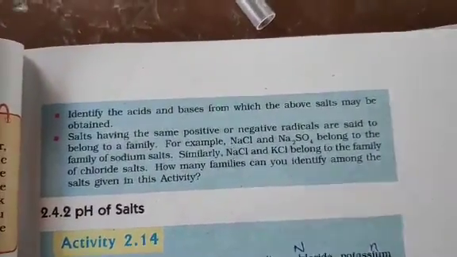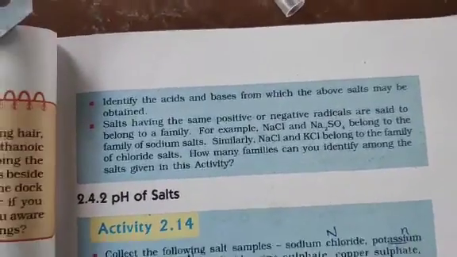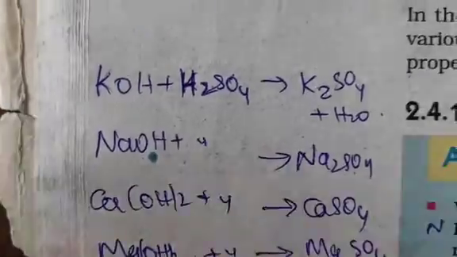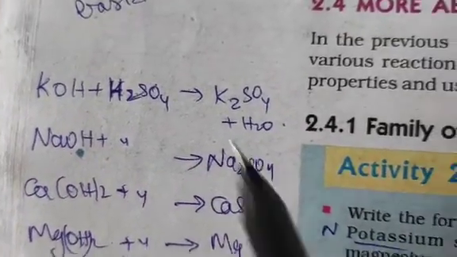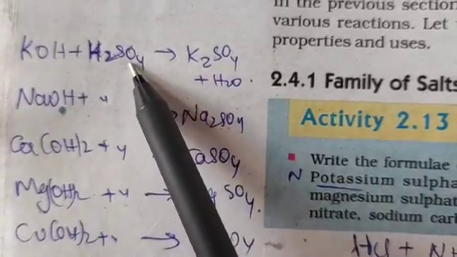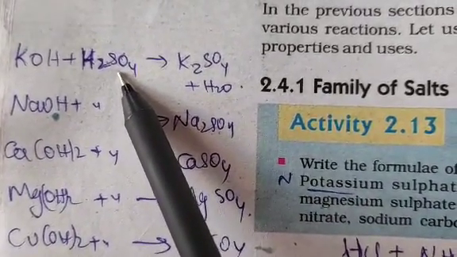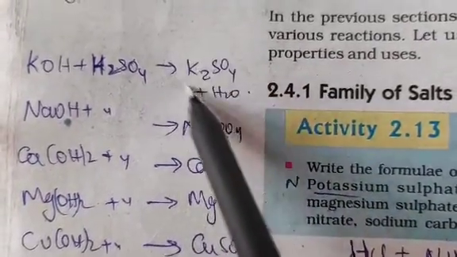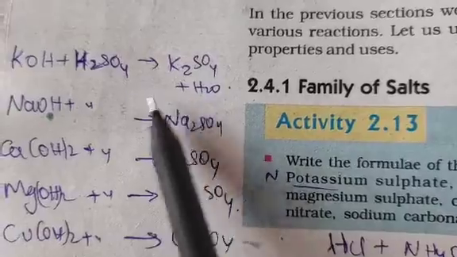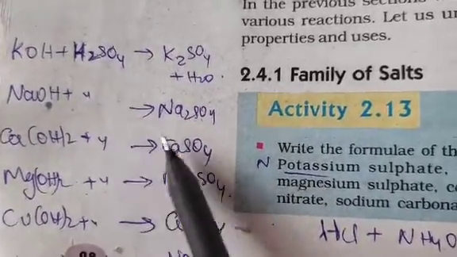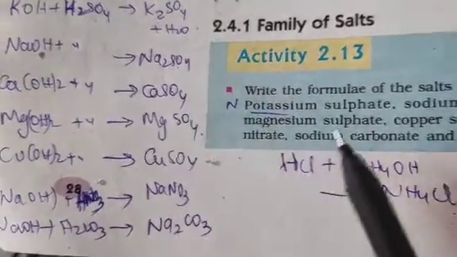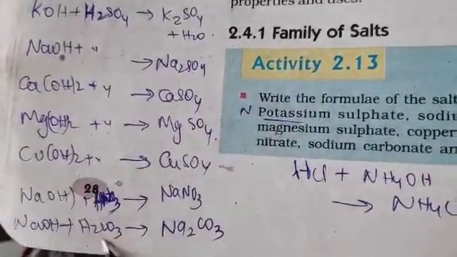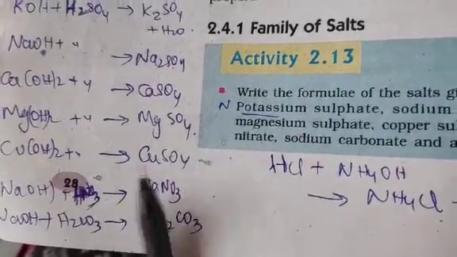I hope you must have written down the formulas. Now just check whether you are right or wrong. The first one is potassium sulfate. It is formed by potassium hydroxide and sulfuric acid. They both are strong, therefore this will be a stronger salt. Is that point clear? Sodium hydroxide and sulfuric acid will form the next salt. How all these salts are formed, I have written down here. You can take it down and check whether your answers are right or wrong.